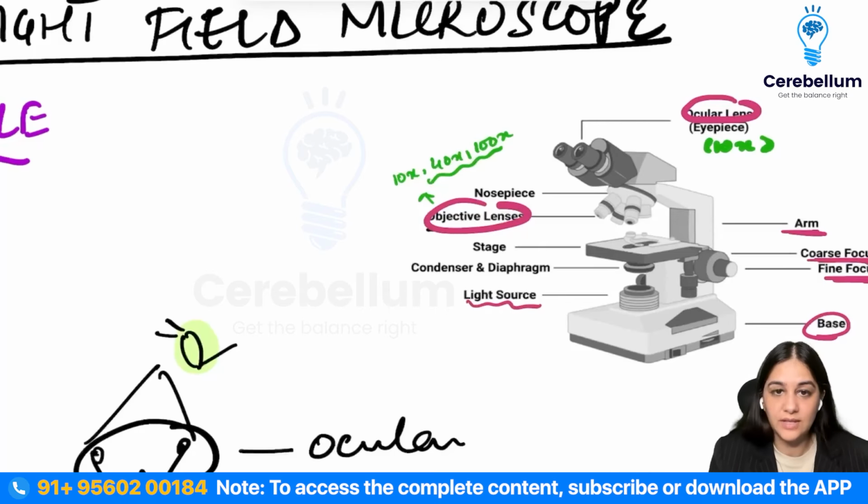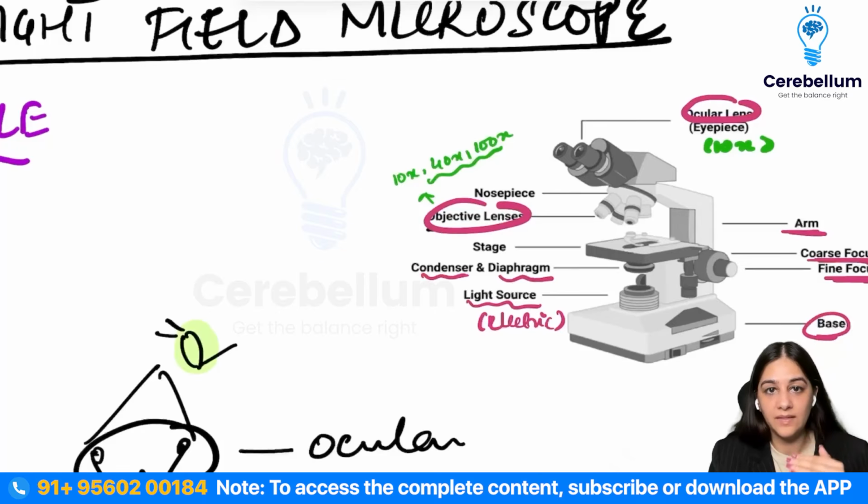Then there is a light source. That can be, as I said, either natural or electric. Usually in your light microscopes, it's going to be an electric source, right? Then you have a condenser and a diaphragm. The diaphragm is the one that moves up and down, and it will tell you how much light is going, right? And then you have a condenser, which can also be used to see how much light you want to be focused on the specimen. Then there is a stage on which you put your slide. So this is just the basic structure of the microscope and all the parts, and you need to know all these parts, right?